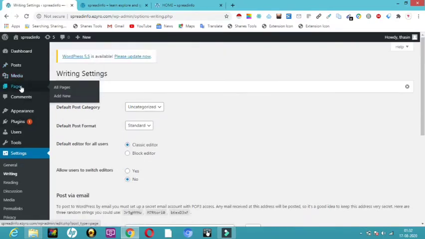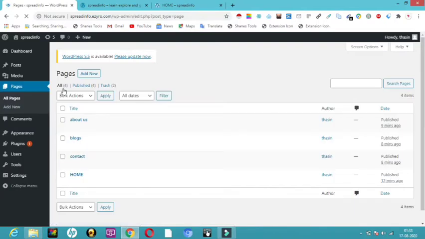Let me just open a page. Already we have edited our home page. Now I'm going to click on all pages, and edit my contact section. So let it be my contact section. Now I'm going to click on edit. I'll click on edit here.